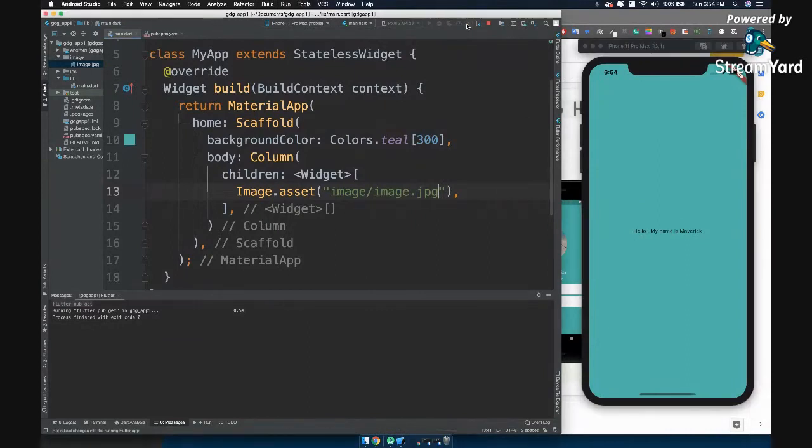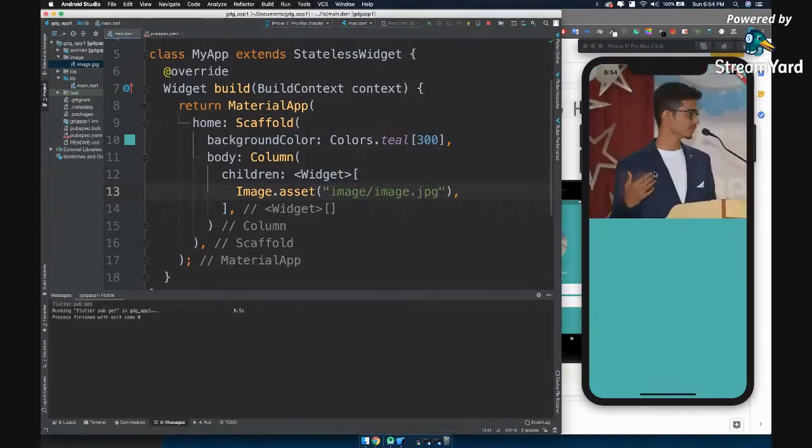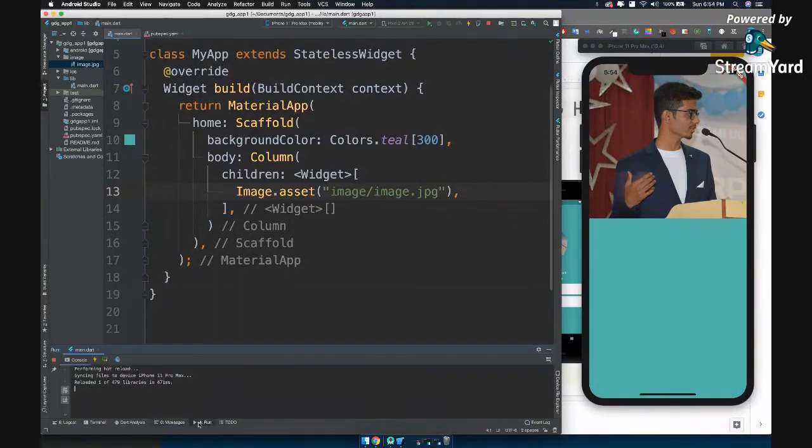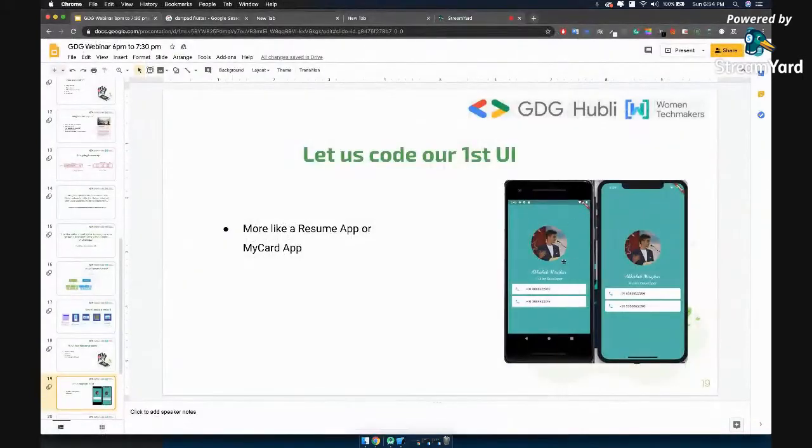Okay, let's hot reload. You see, this time it worked. All right, so just in case you are not able to load this, if it says that the image is not found, just stop it and restart your application and your image should be there.